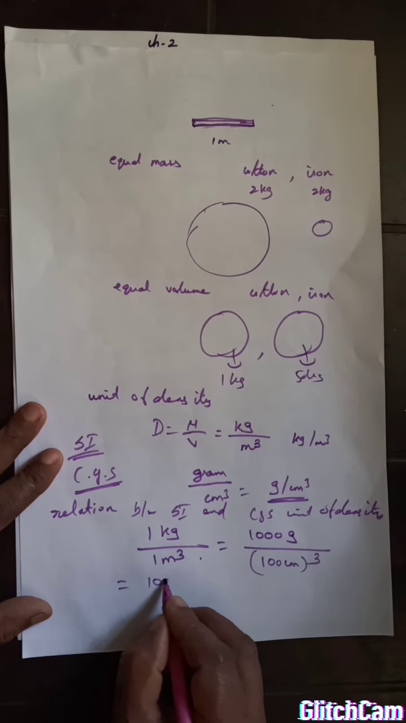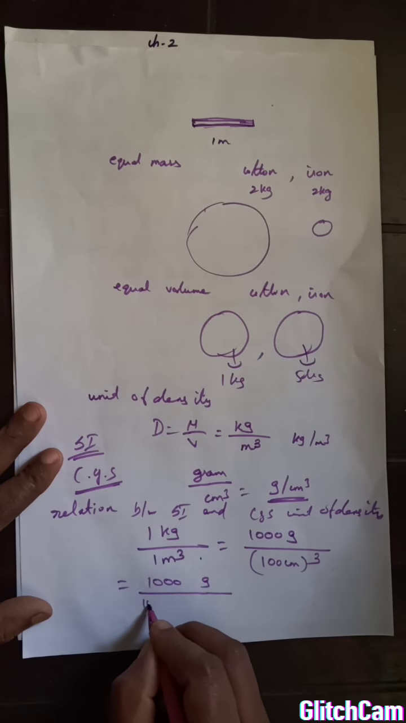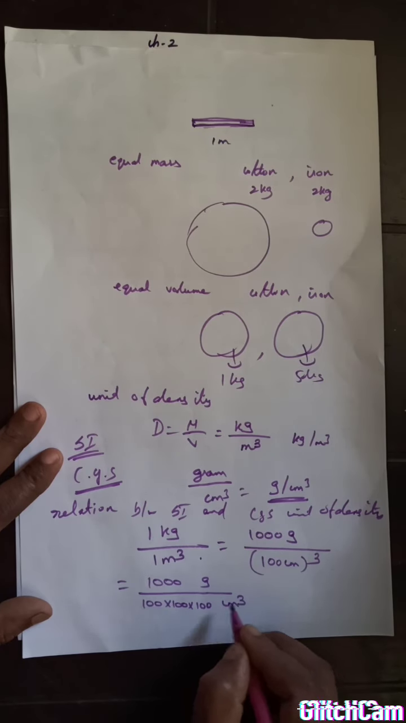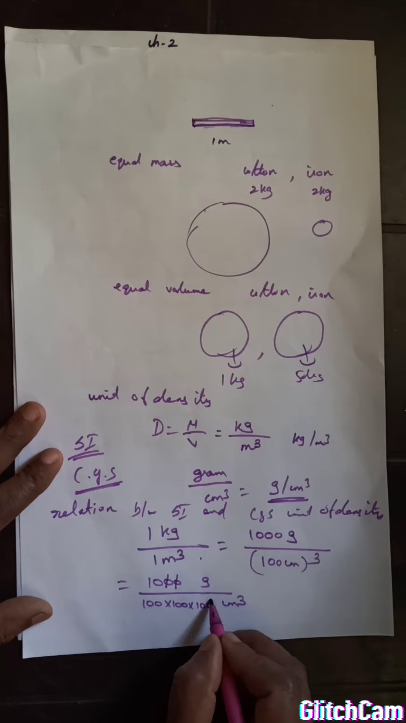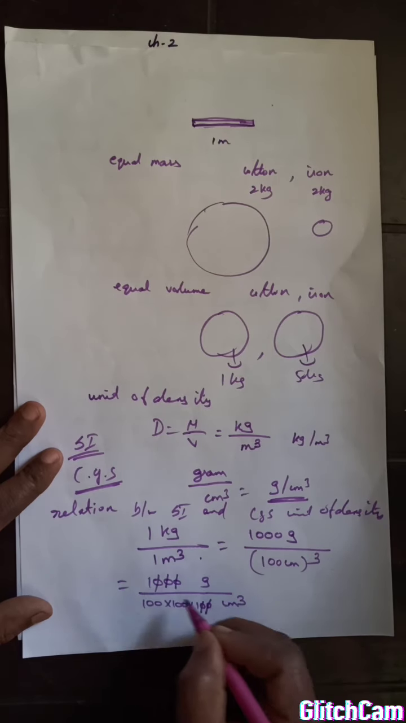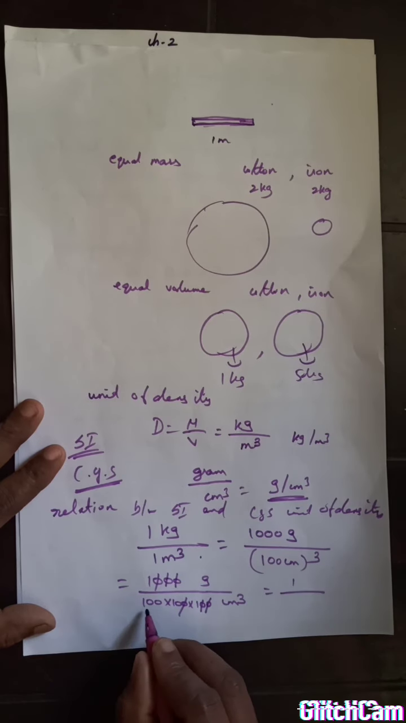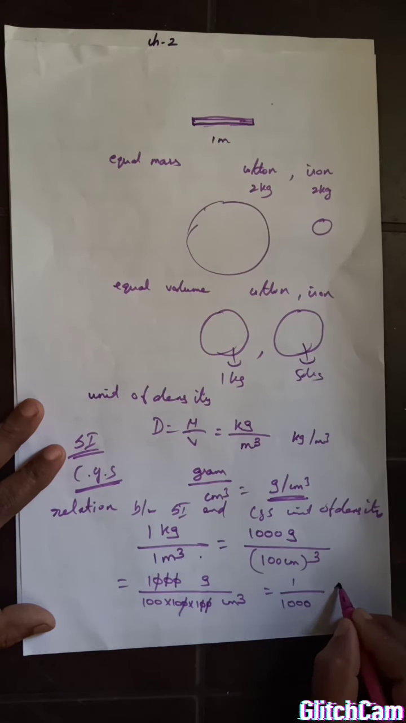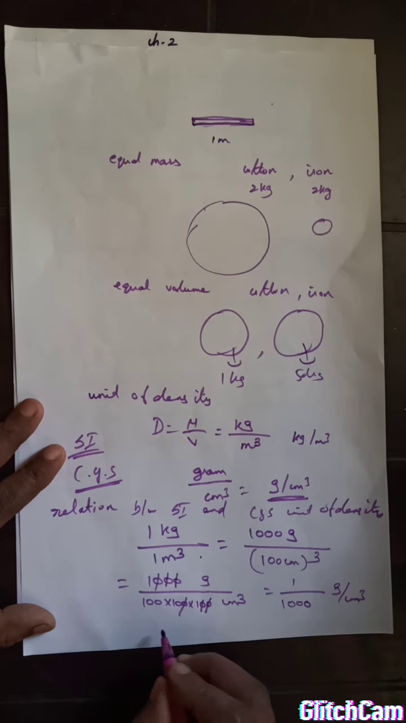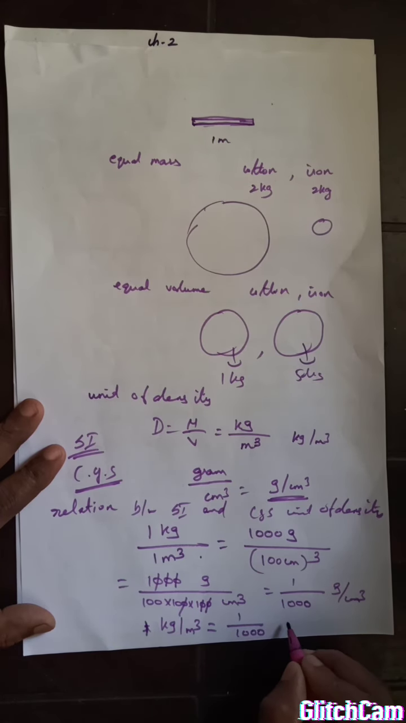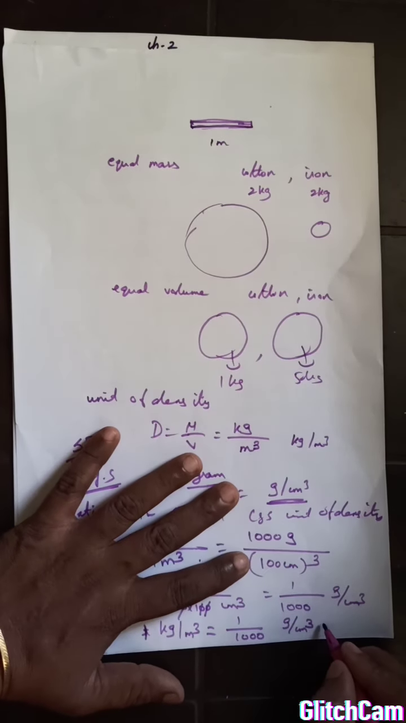So what is the meaning? 1000 gram per 100 into 100 into 100 centimeter cube. The 3 zeros are cancelled here. So what is remaining? 1 by 1000 gram per centimeter cube. So 1 kilogram per meter cube is equal to 1 by 1000 gram per centimeter cube, or otherwise how can you write?